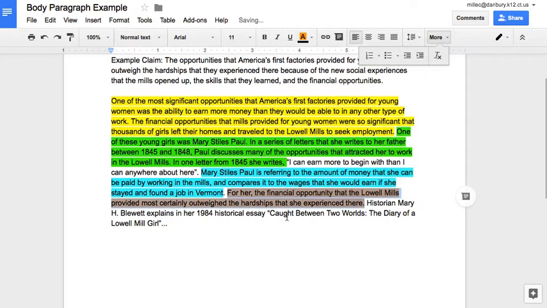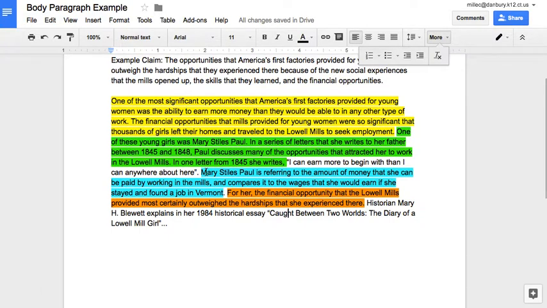All right? So what I would like you guys to do, the last step here, is identify these two parts. I want you to identify your explanation of your evidence and highlight it. And then after that, identify your elaboration. Some people will be missing the elaboration. And if that's the case, now's the time to go in and fix that.